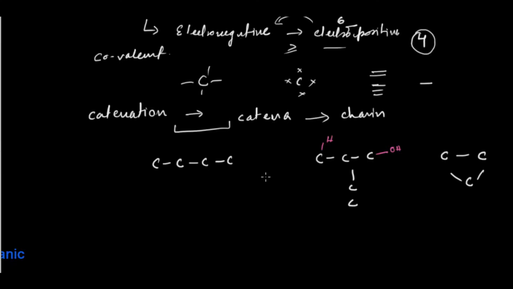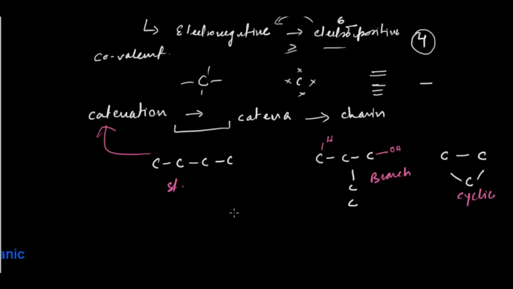So hope this is clear. It makes a straight chain, sometimes a branch, and sometimes cyclic. Because of this property, it has the tendency to form covalent compounds. So carbon forms this kind of chaining, and this chaining property is called catenation.